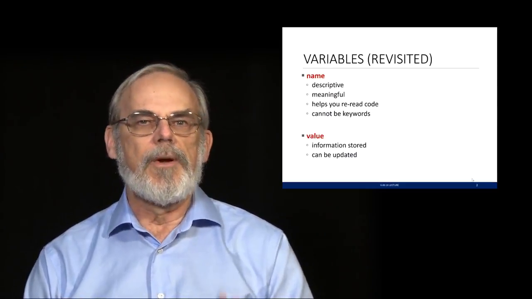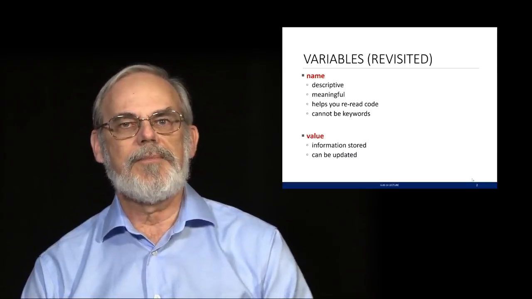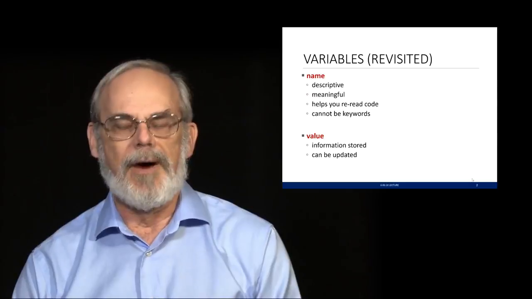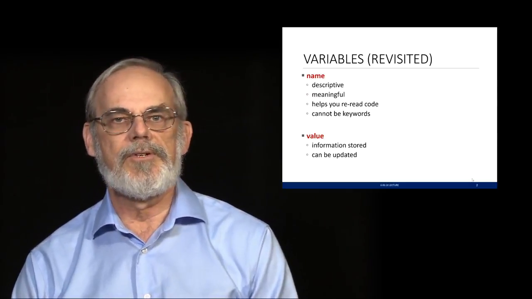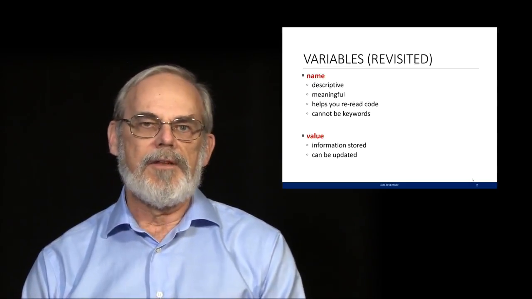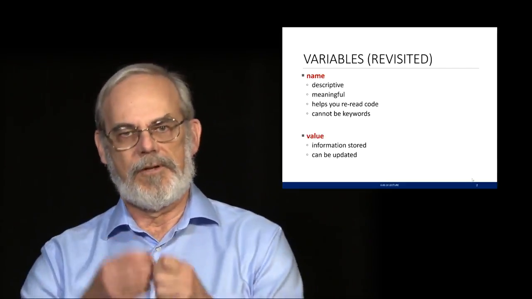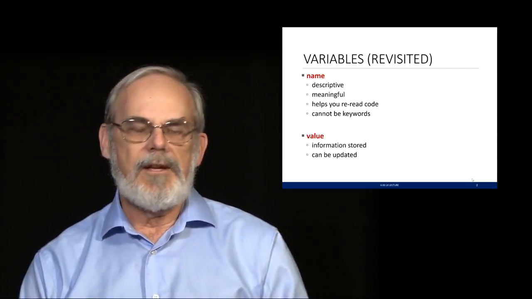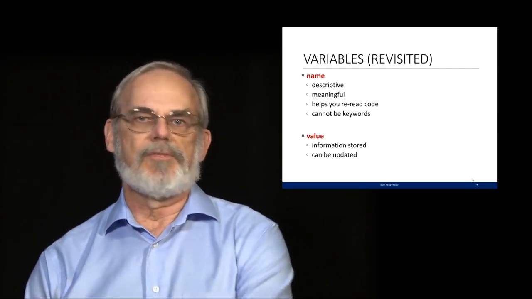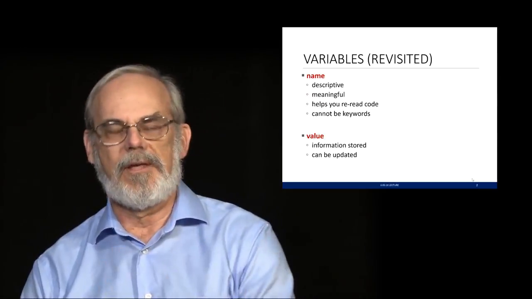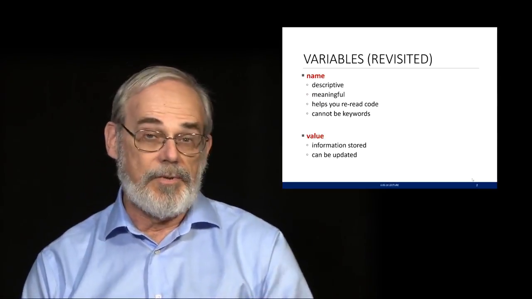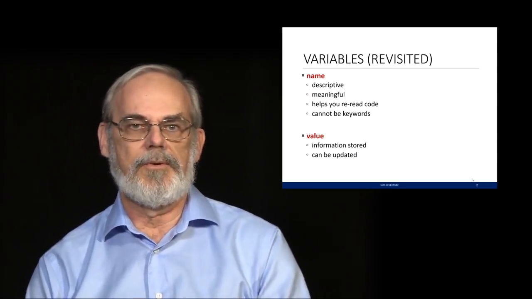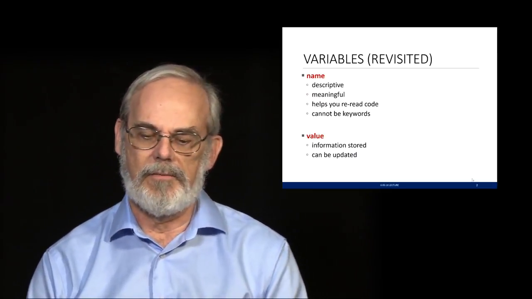To do that, I want to just quickly remind you of things that you saw last time and that you need to keep in mind. First of all, variables, often called bindings. These were names to which we could associate values. And we saw they were created by using a name followed by an equal sign, followed by an expression that had a value. Why did we want the name? It could be descriptive. It tells us what that value is. It gives us something that helps us think about how we're going to use that. It lets us reread code more easily, and it certainly can be meaningful because it gives us a sense of how we want to use computations in more complicated ways.